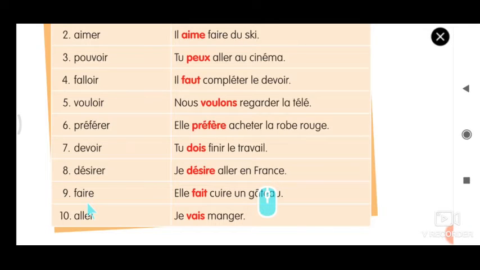Faire. The verb faire could be used as a main verb and also as a semi verb. Elle fait cuire un gâteau. So this is another example. And the verb aller can also be used as a main verb as well as a semi verb. When you use it as a main verb: je vais au cinéma. When you use it as a semi verb: je vais manger, that means I am going to eat.